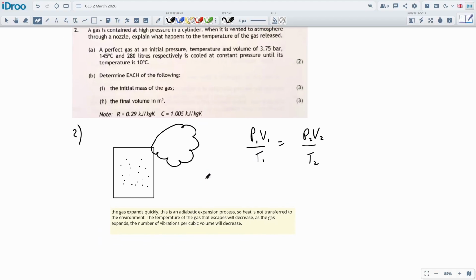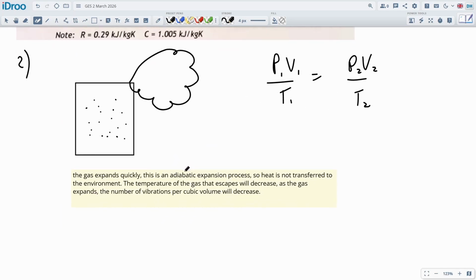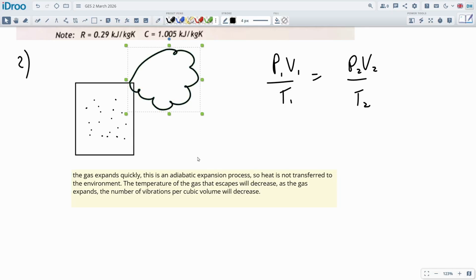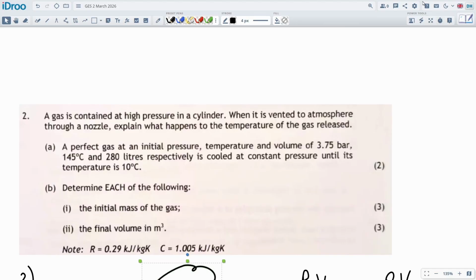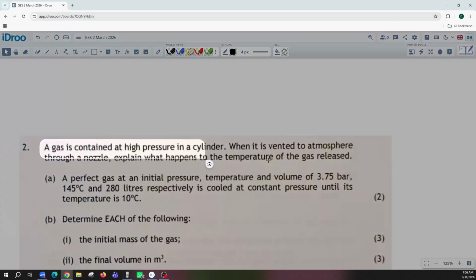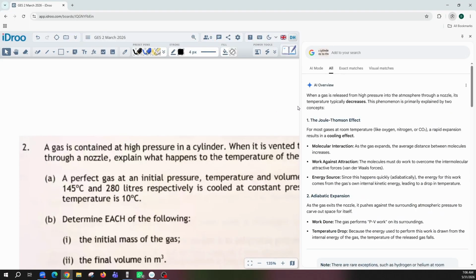Number of vibrations, you literally, it's just a definition question. Adiabatic expansion. If you look it up, you'll see that it just says this, right? It's just the definition of it. I reckon if I just Google it, I'll be able to see that. Can I do that? Just Google it real quick, see if it comes up with that, just so I'm not just making stuff up.